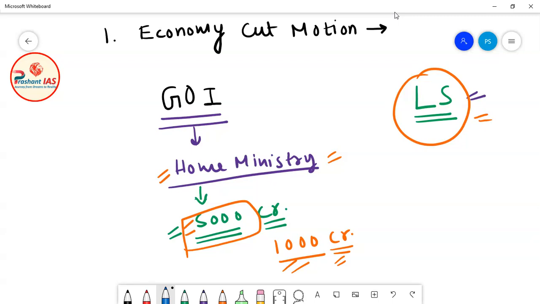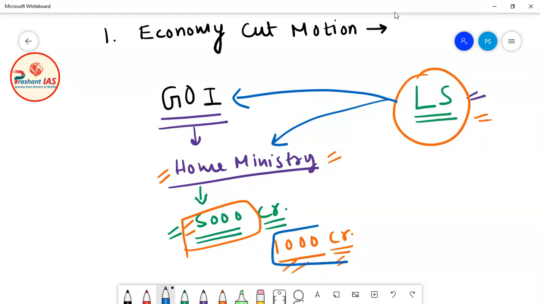Now what Lok Sabha will say to Government of India, and more particularly Home Ministry, is that you are demanding 1,000 crore rupees for internal security, for dealing with the crimes in the country. But we are seeing that the crime rate has reduced in India. The data is showing us that the crime rate has reduced. So you are doing this unnecessary expenditure. We will not give you 1,000 crore rupees only for maintenance of peace in the country, because people are already civilized. There is no need to spend a lot of money for recruiting more people, or on weapons and all these things.